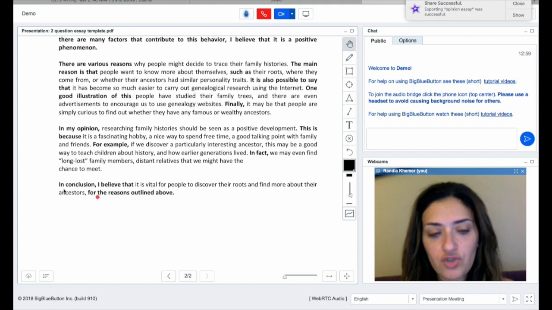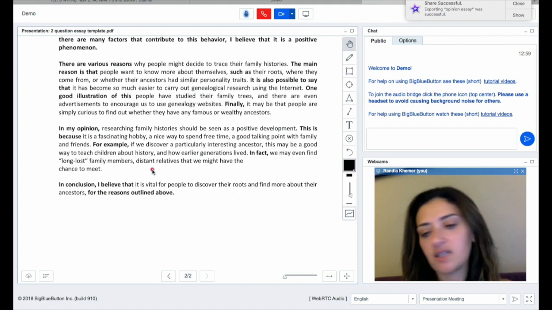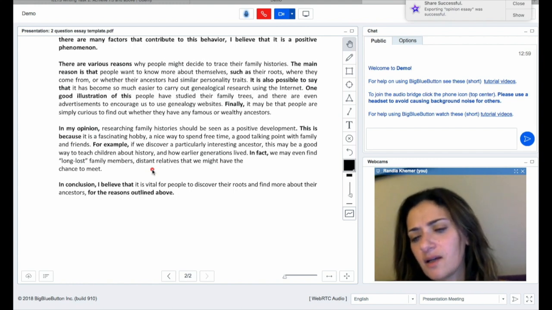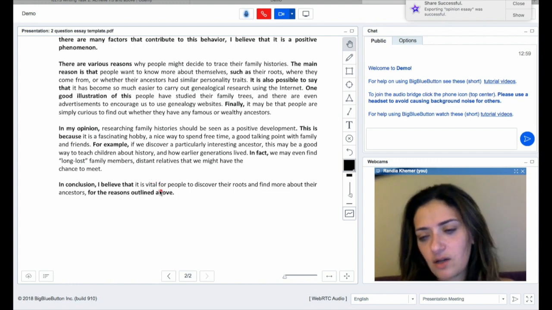And in the conclusion, it's very simple. In conclusion, I believe that it is vital to people to discover their roots and find more about their ancestors for the reasons outlined above. Just paraphrase your opinion again in the last conclusion without mentioning new reasons. In conclusion, you don't have to mention new reasons. You just paraphrase what you've mentioned before.